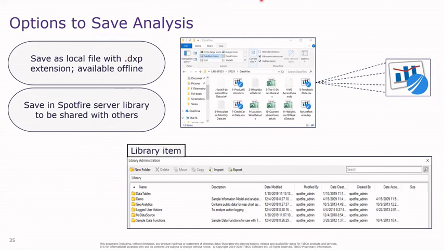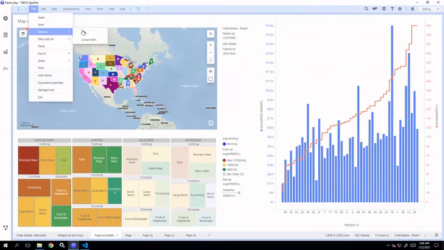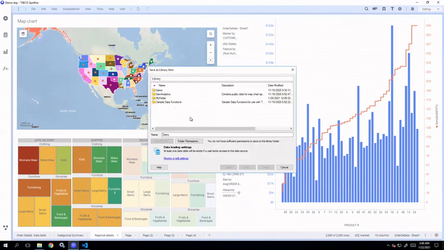Now, when you save the analysis in the library, go to File, and you can either save as a file or as a library item. When you save it as a library item, you just select the folder where you want to save it. Provide a suitable name to it and then click on Finish.